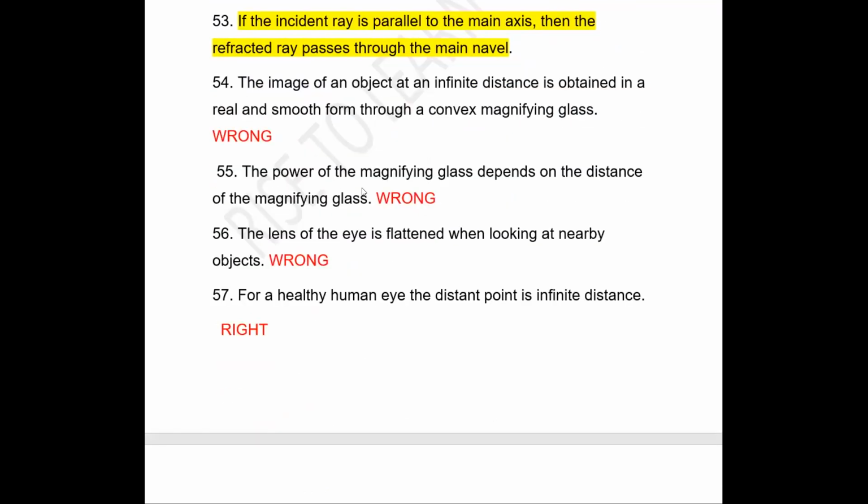Next question is, the power of a magnifying glass depends on the distance of the magnifying glass. Wrong. Next is, lens of the eye is flattened when looking at a nearby object. It is wrong.